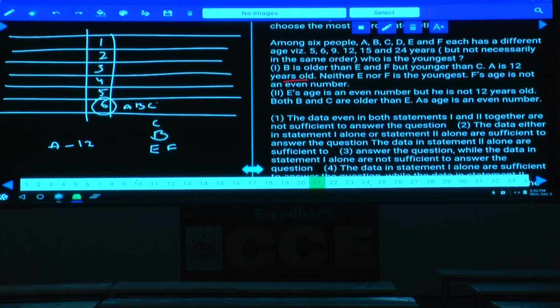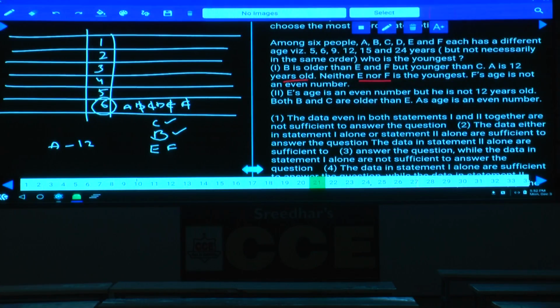A, B, C, D, E and F are the persons. Now neither E nor F is the youngest, so E and F cannot be the youngest. Now out of A, B, C, D, C cannot be the youngest, and B cannot be the youngest because C and B are elder than E and F. Now we are left with A and D.